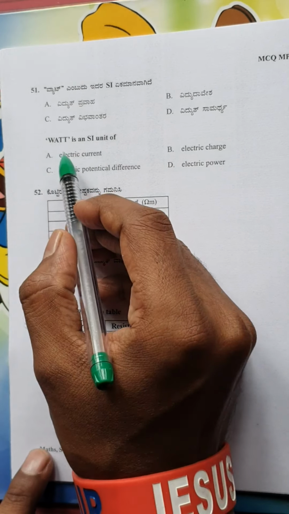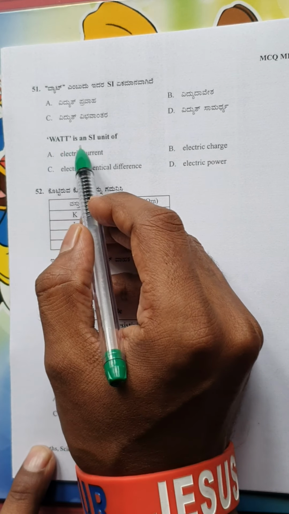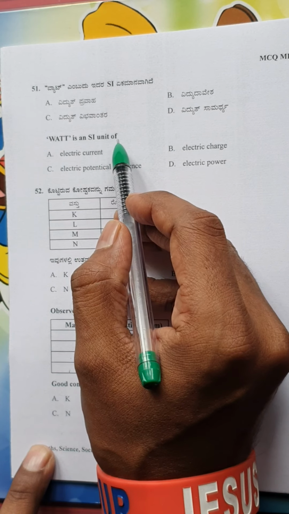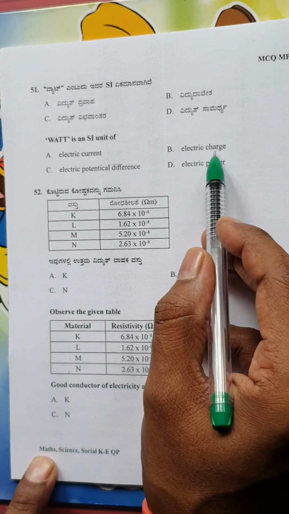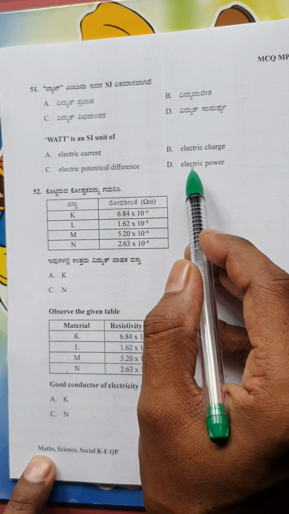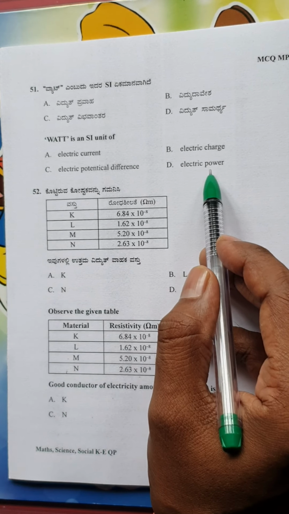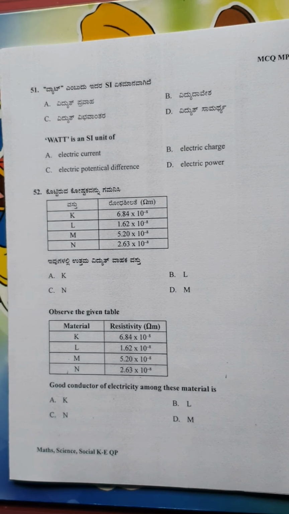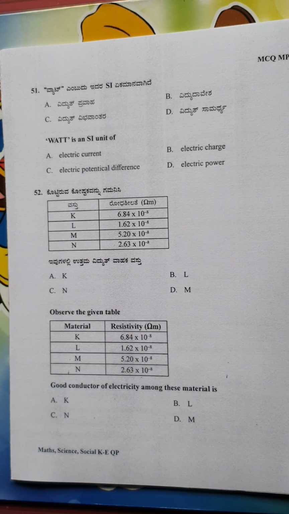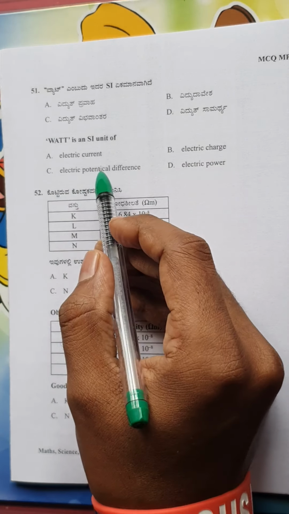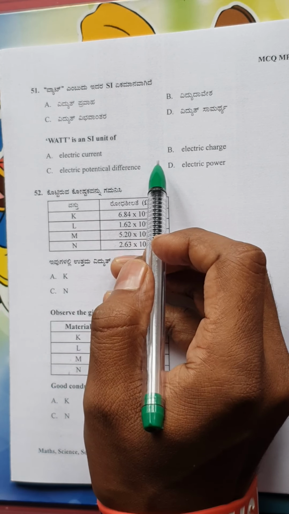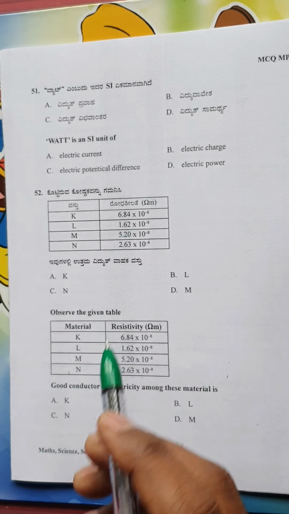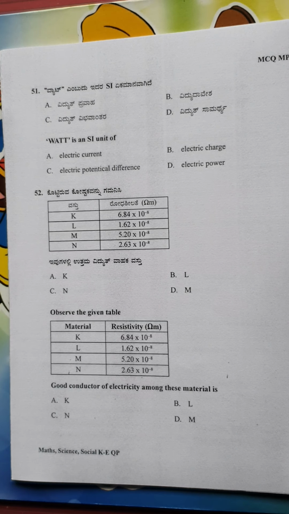Let us read it. Watt is an SI unit of, four options are given: electric current, electric charge, electric potential difference, electric power. Can you give me the right option here? One important point in answering a multiple choice question is that you should read the question clearly and check all four options given. You should always check carefully.